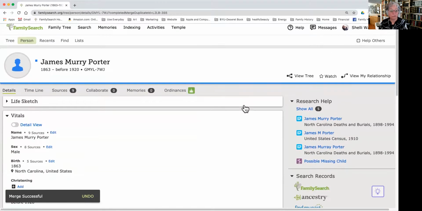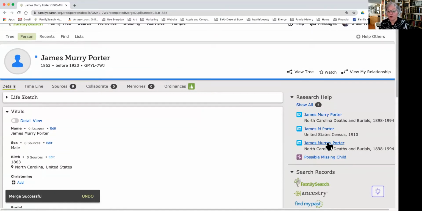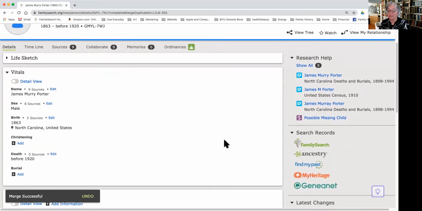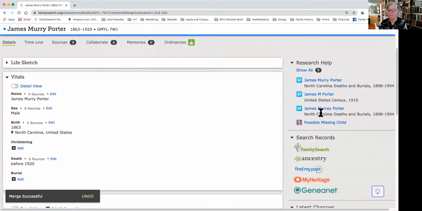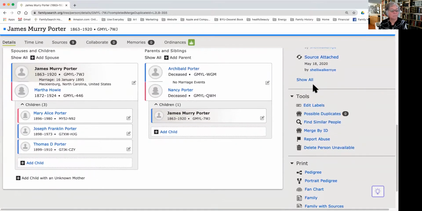Okay, then I'm going to scroll down. There's a bunch more records now that I can add. And I can see this is a death record with the A. I might go in and put that A back in there. This was another death record without the A. I can just choose that later. So I can look at James Murray Porter. He doesn't have any additional relationships.